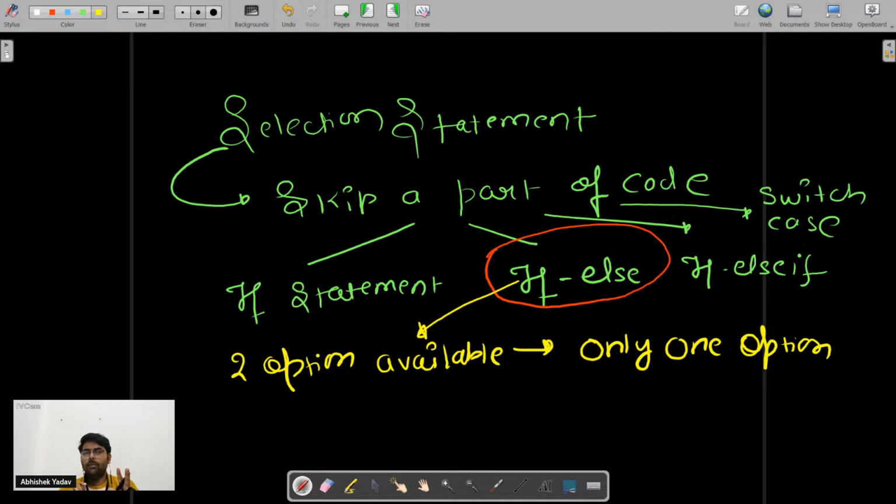I have two options available, and among them I have to choose only one option. I have to just choose one option among them. Then I have to use the if else statement here, right? Let's take a problem statement, okay? Before going to the problem statement, let's see the syntax of the if else statement here, right?